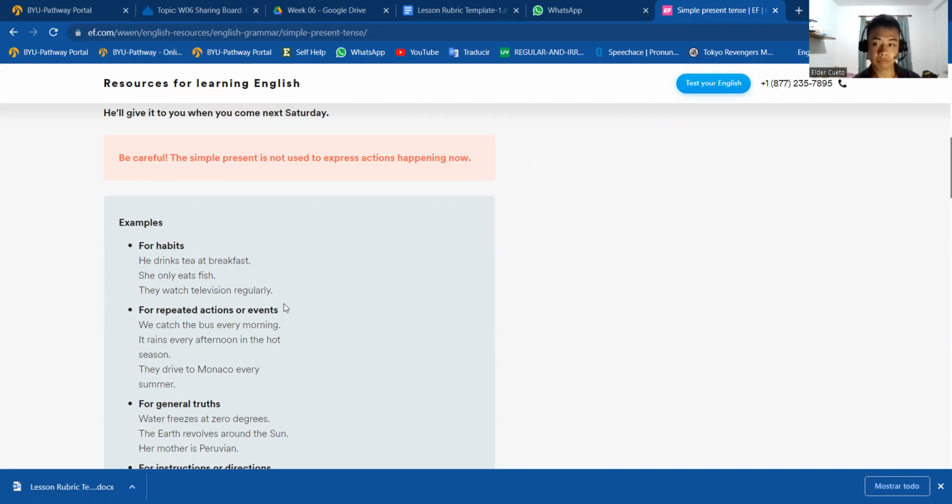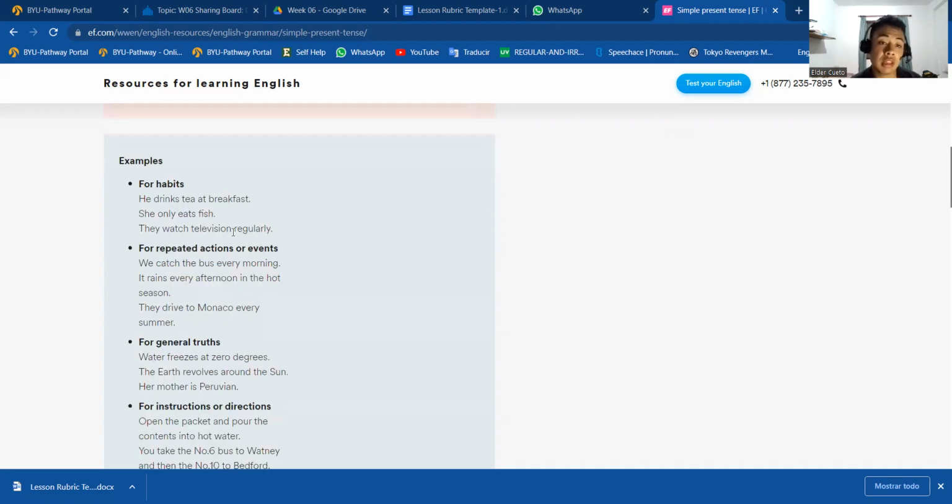So this is very simple, very easy to understand, but it's something we always need to keep in consideration at the moment to speak or the moment to write. First of all, let's talk about what the uses are. The first use for present simple is when we want to talk about habits.